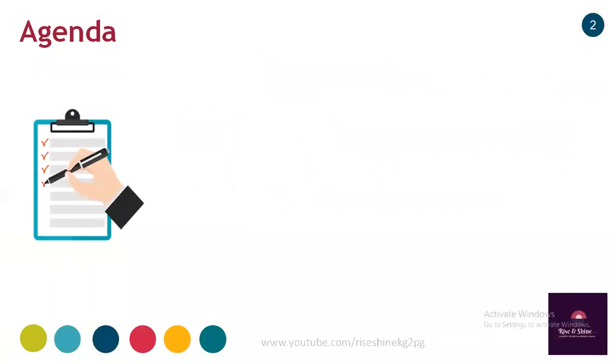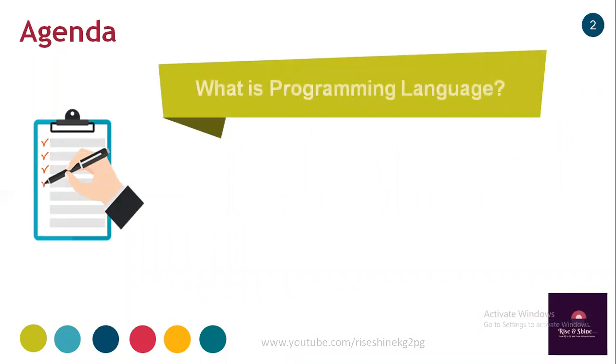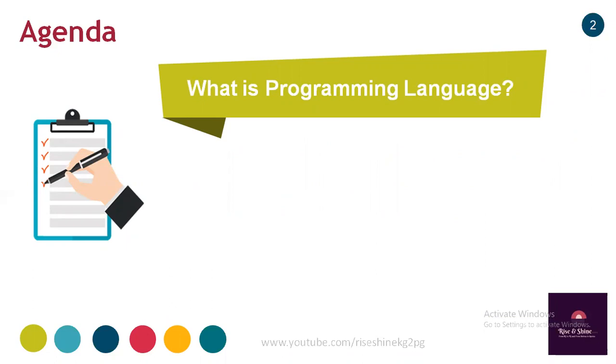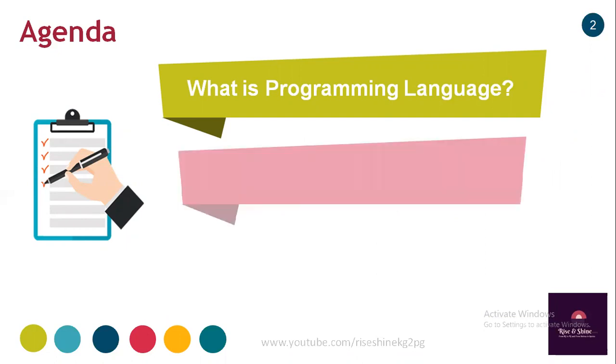In this very first session, first we are going to see what is a programming language. In your first year, you already learned one programming language, but still here we are going to see what you mean by a programming language.